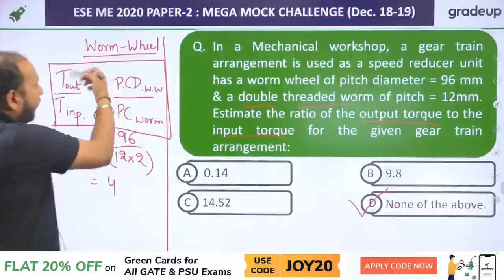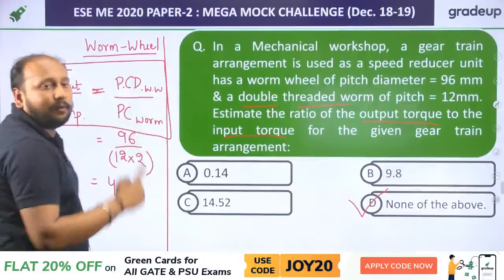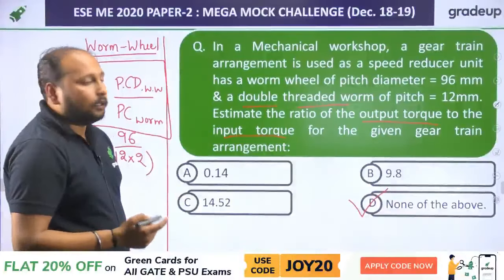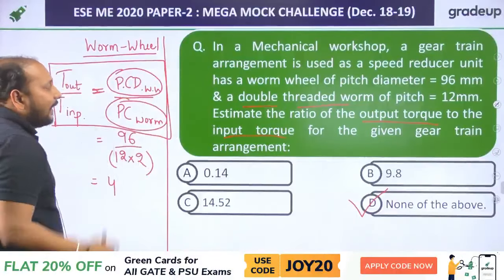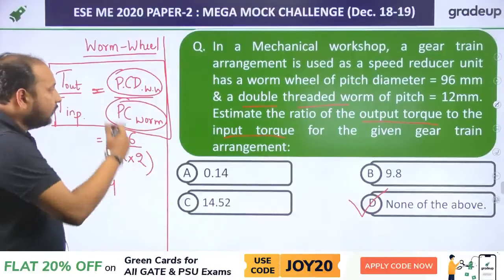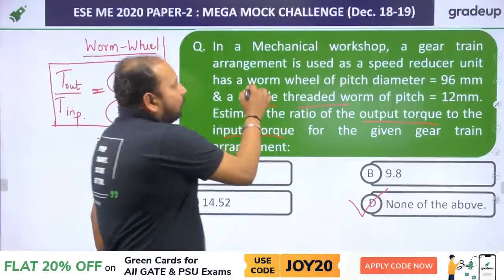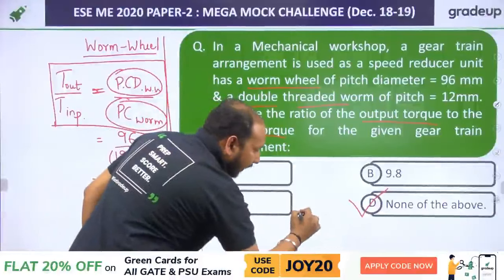So in that case, when you take the ratio, it is directly proportional to the pitch circle diameter. So directly we can take the ratio of the worm wheel and the pitch circle of the worm. And this is the worm wheel. Worm wheel is basically, you might be knowing about this.